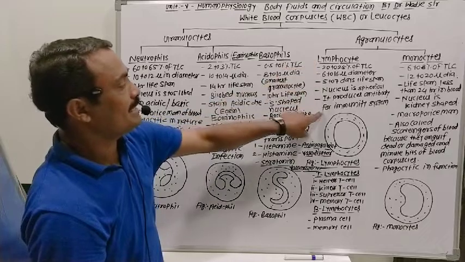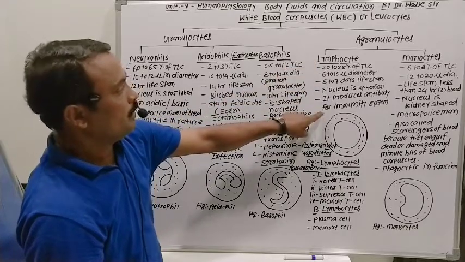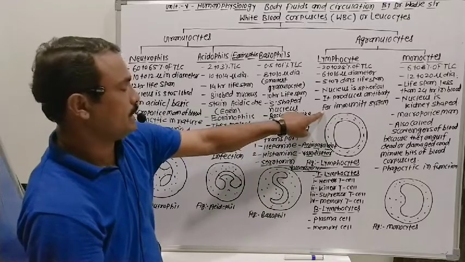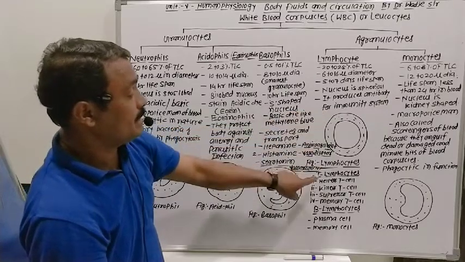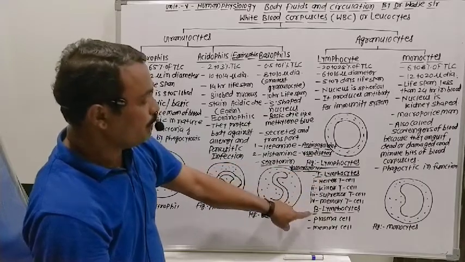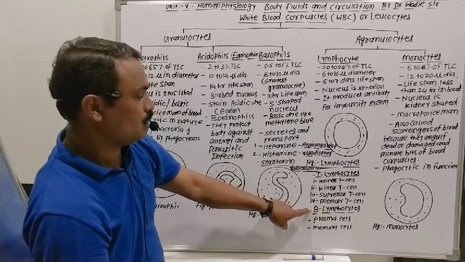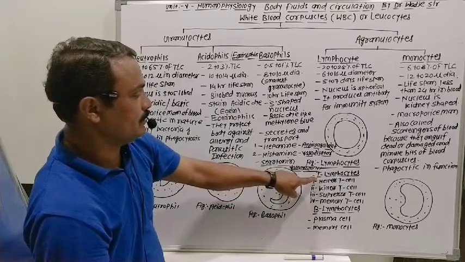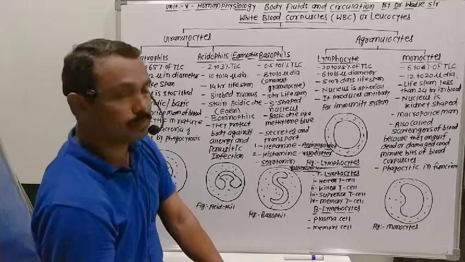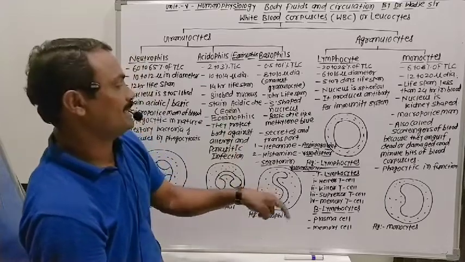Whenever lymphocyte cells get produced in bone marrow, depending upon their maturity, they get matured at two places. One is the bone marrow, that's why these are called B lymphocyte cells. The second is the thymus, that's why these are called T lymphocyte cells. There are two types of lymphocyte cells.